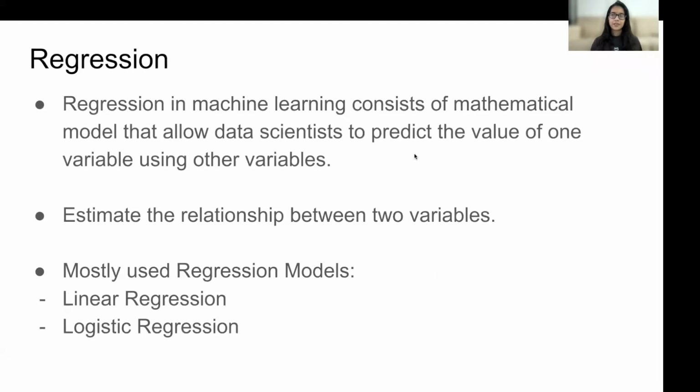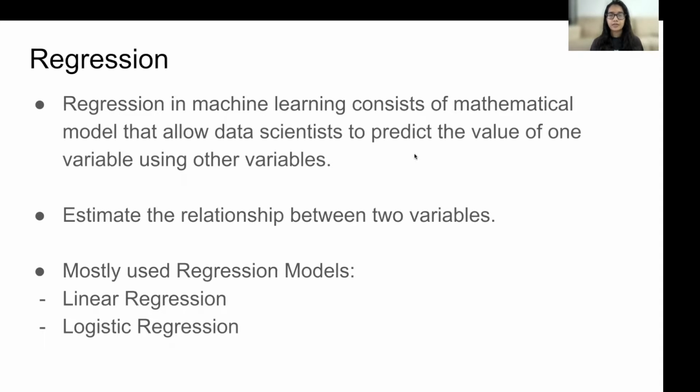Regression is a mathematical model which is used by most data scientists in order to predict values. So in regression, we are going to use one dependent variable and one or more independent variables. What we are going to do is establish the relationship between these variables, and then predict values. There are various types of regression models. We have linear regression, we have logistic regression, and we have other regressions too. But these are the two regression models which are extensively used in order to predict values.